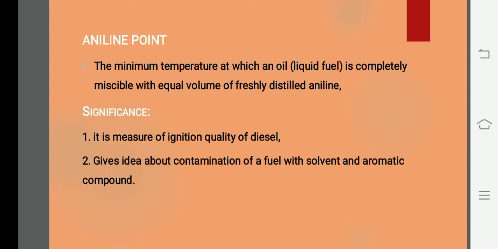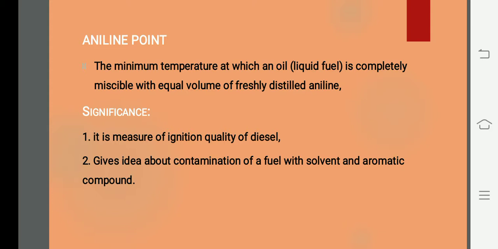சரியா? எந்த பர்டிகுலர் டெம்பரேச்சரில் ரெண்டு பேருமே சேர்றாங்களோ, மிசிபிள்னா மிக்ஸ் ஆயிடுவாங்க, முதல்ல மிக்ஸ் ஆகி இருக்க மாட்டாங்க. எந்த பர்டிகுலர் டெம்பரேச்சரில் ரெண்டு பேரும் ஒரு மிசிபிளாக இருக்காங்களோ, that particular point we have to take it as aniline point. Is it okay? I'll repeat the point once again. So what do you mean by aniline point is, it's a minimum temperature at which an oil is completely miscible with equal volume of freshly distilled aniline is called as aniline point.